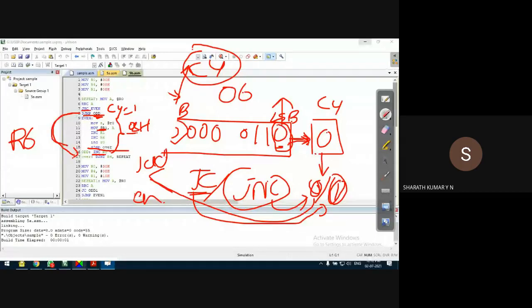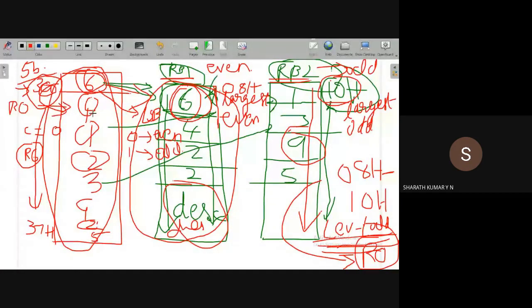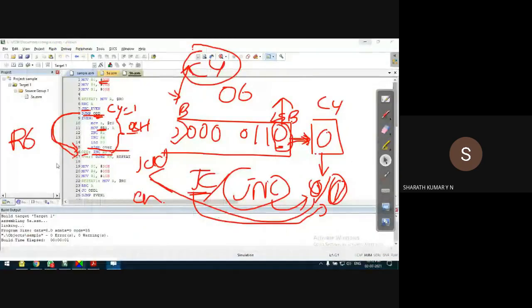That's why I'll go to this location, this loop odd. In odd, what I do is I increment R0, that is, I increment the source location where the given data is stored. After incrementing R0, the second byte is copied. That means it will point to the second number. Let us say the first location is an odd number, I don't want to send it to 08H. I'll increment R0. It points to the next location. From this location, I need to continue the execution of the program. So thereby, what we do is increment R0, go to the next line.